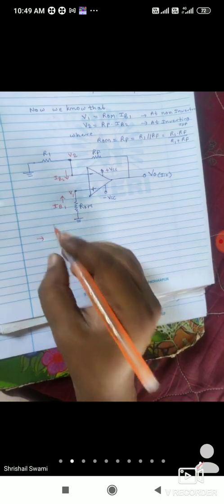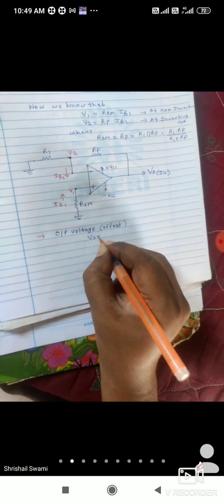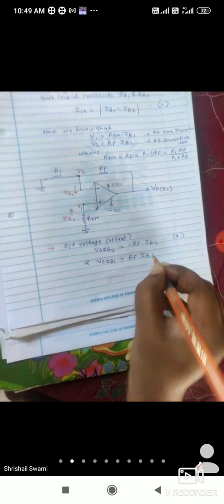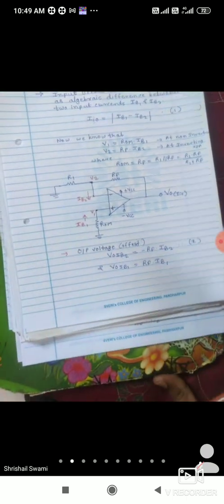Now the output offset voltage VOIB due to IB2 is minus RF into IB2. This is equation number 1, or equation number 2. The output voltage due to IB1 is given as RF into IB1.